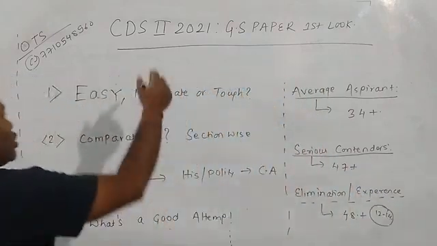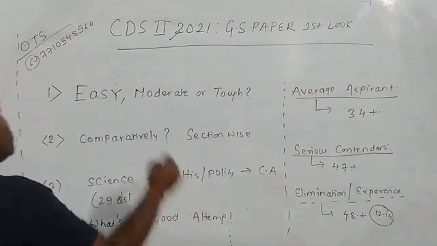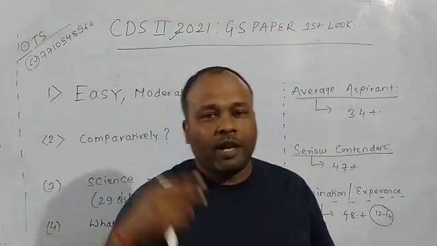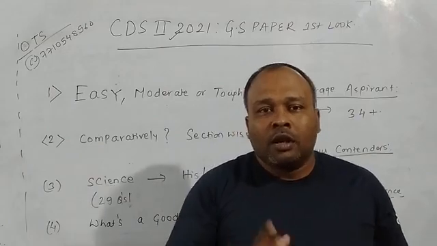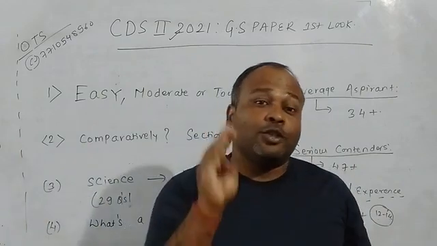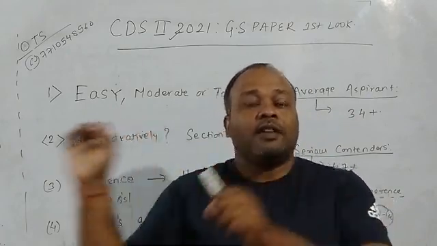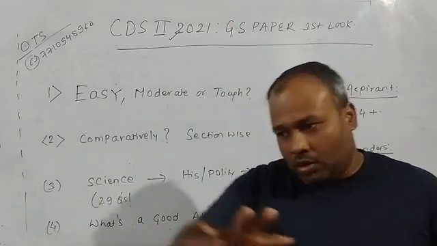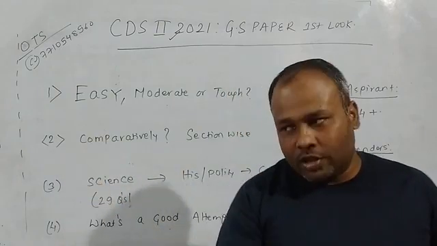The first question, I'm talking about the GS paper of CDS which was conducted today. This is not for NDA, okay? So was it easy or moderate or tough? Some of you who have appeared earlier, or who are aware of the previous year questions, might have noted that a lot of questions were similar or the same as asked in previous CDS or NDA papers. In fact, I can give you 4 science questions which were ditto the same as asked in the NDA science paper of 2016-15. This is just a first look. We have given the question paper to get it typed, पहले उसको type करा के फिर solution देते हैं, right?